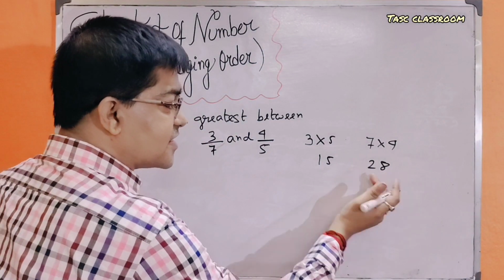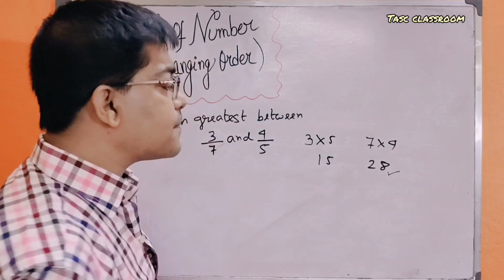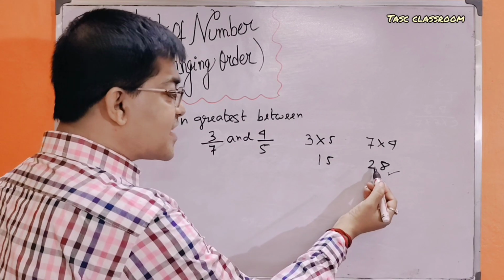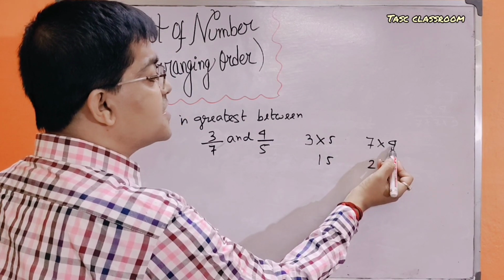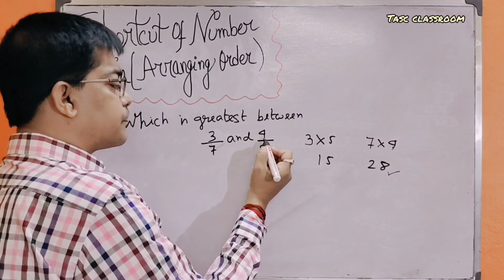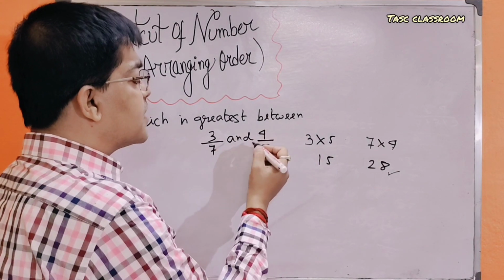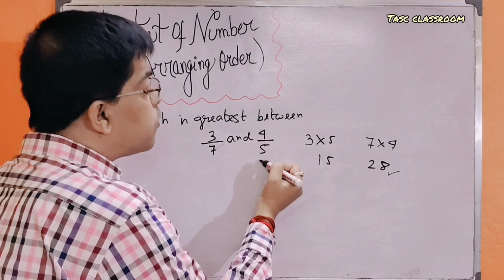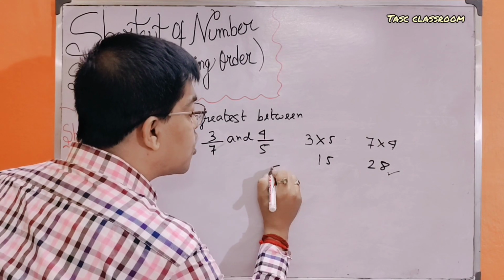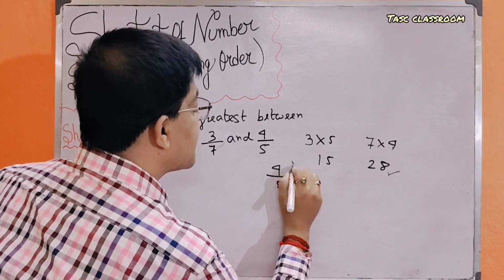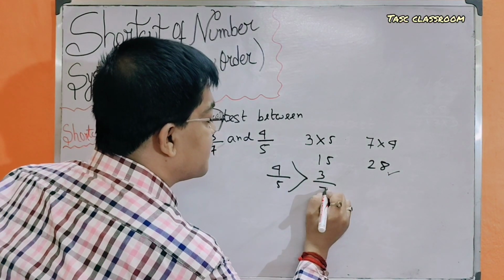Which is greatest? 28 is the greatest number, and the greatest number involves the numerator 4, and the numerator 4 belongs to this number, 4 by 5. Then 4 by 5 is greater than 3 by 7.